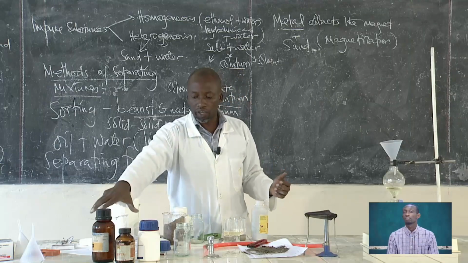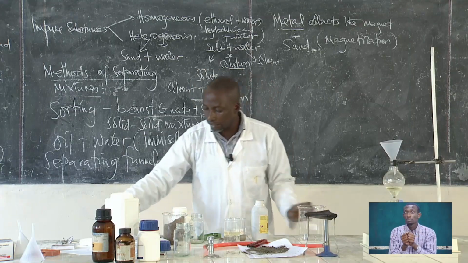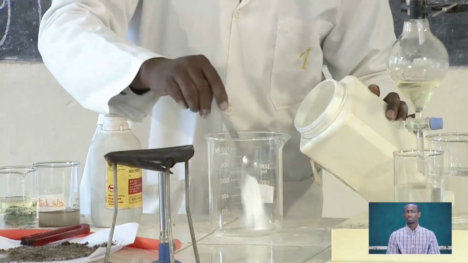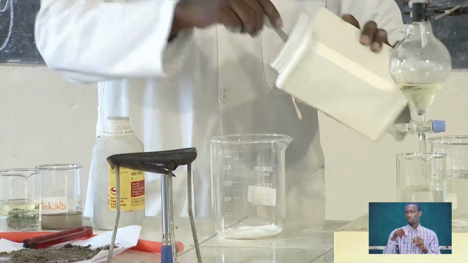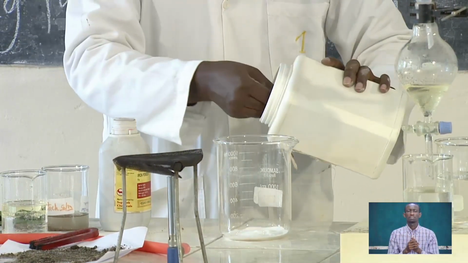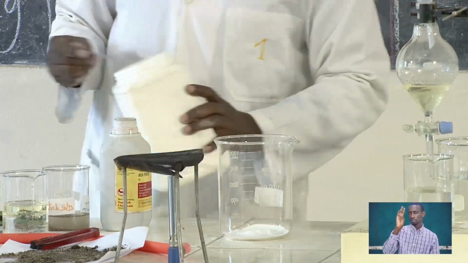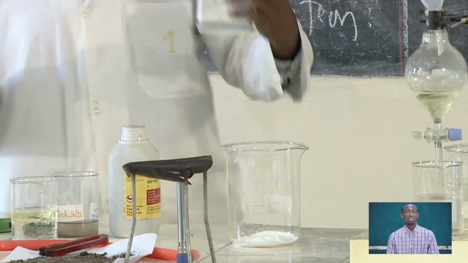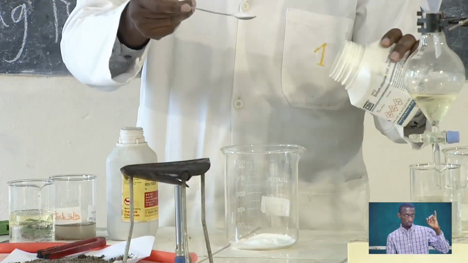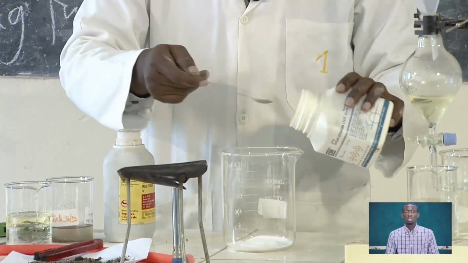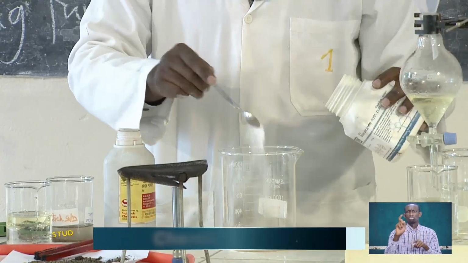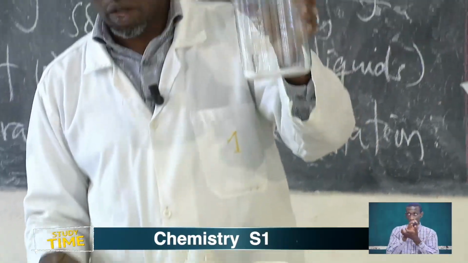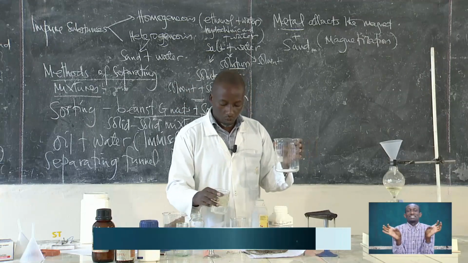Now, if we mix them together, how do we separate them? These two substances are purely in powder form. This is ammonium chloride. I'm just going to mix it with sodium chloride. They are almost the same color. They are all white. So they are all mixed, and then it is here. So we want to separate this mixture. What do we do?